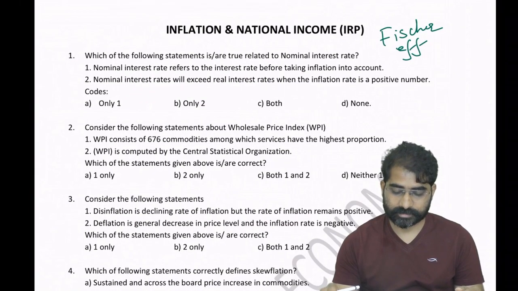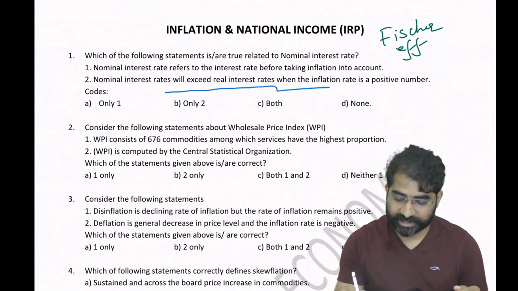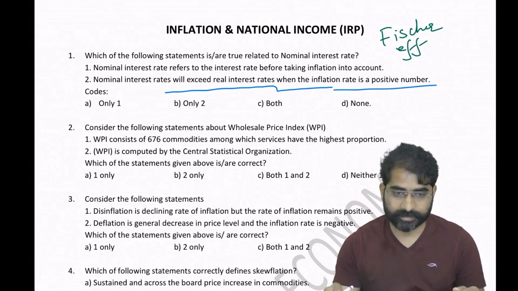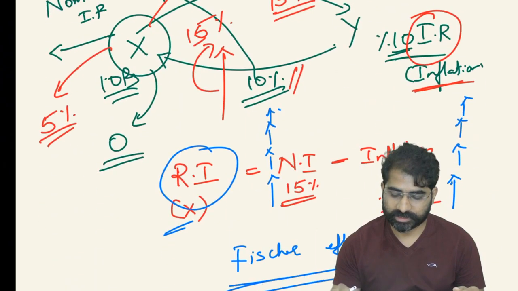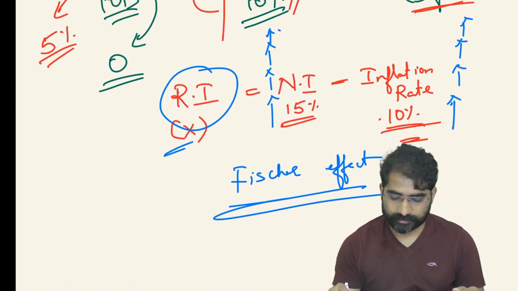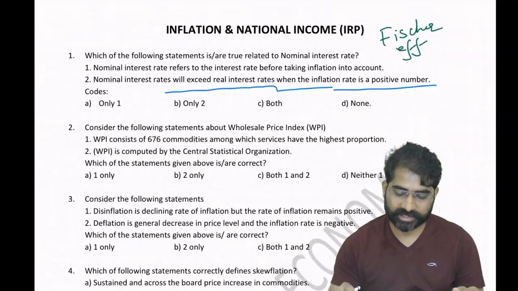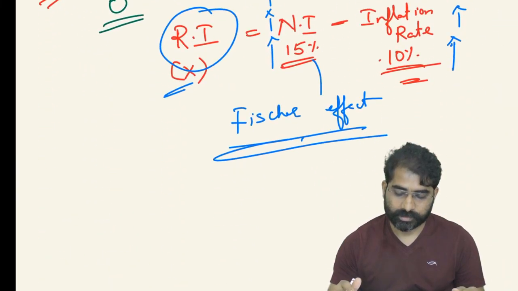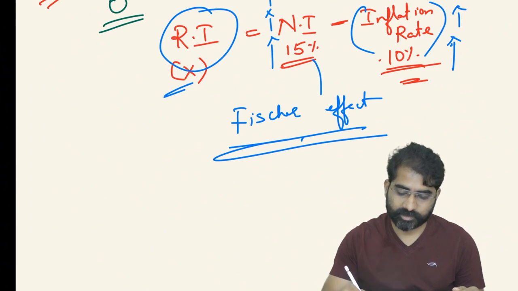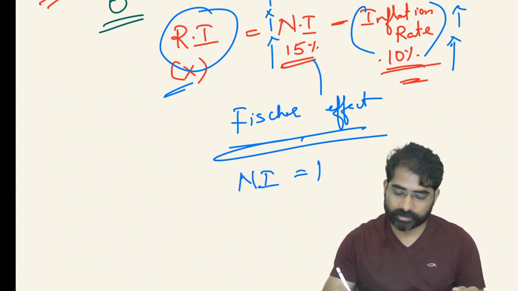Now if this is clear, then nominal interest rates will exceed real interest rates when the inflation rate is a positive number. Okay. So yes, if inflation rate is positive, nominal interest rate will be equal to real interest rate plus inflation. If you put nominal interest rate here, it will become real interest rate plus inflation. So obviously if this inflation rate is a positive number, then nominal interest rate is equal to real interest rate plus inflation rate.